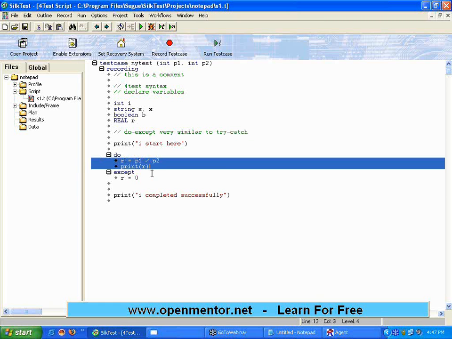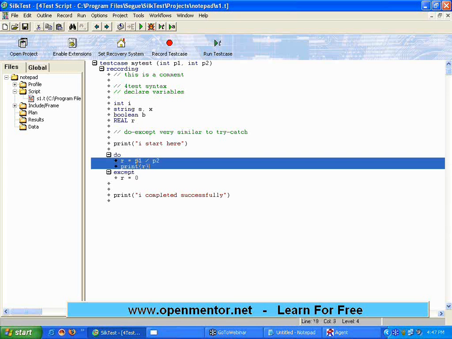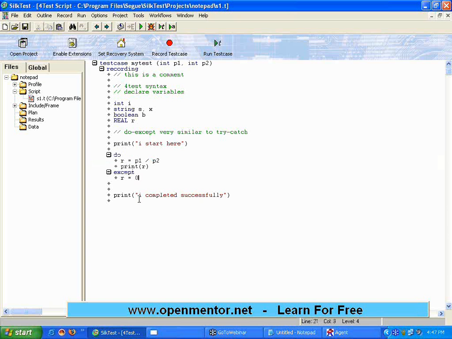Do block is a try block. Except block is a catch block. If some exception happens here, control comes to except, then it continues. Program does not abort. That's the key. Program does not come out in red color. It still continues to work.